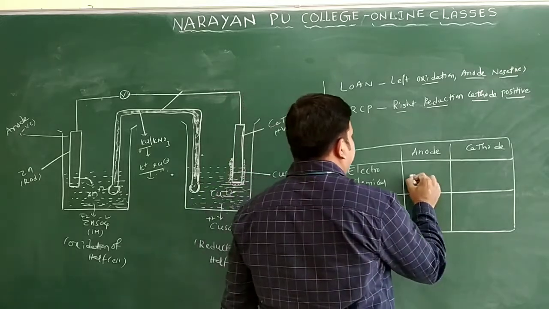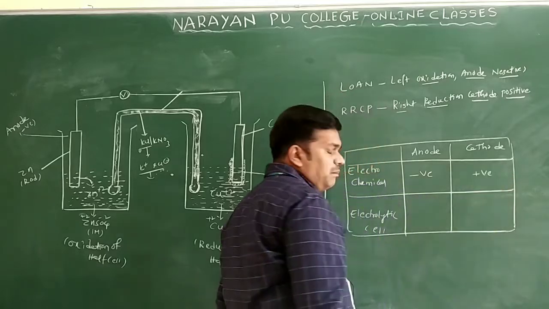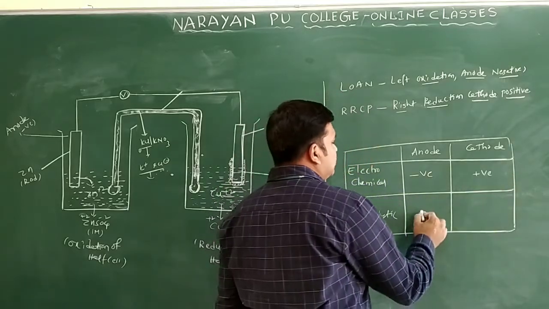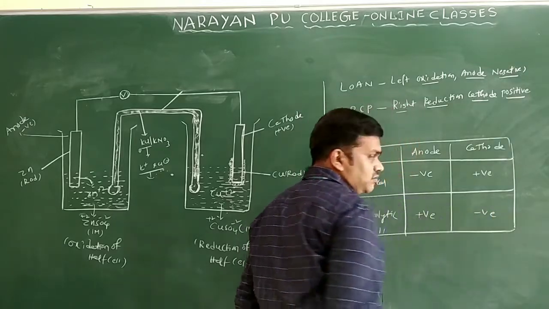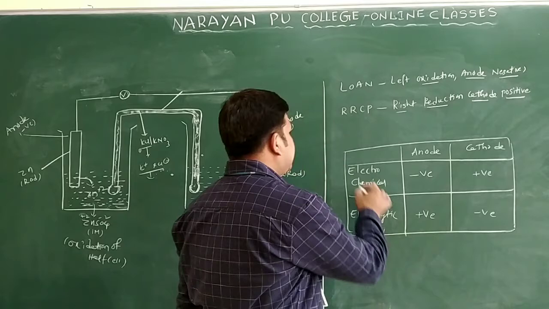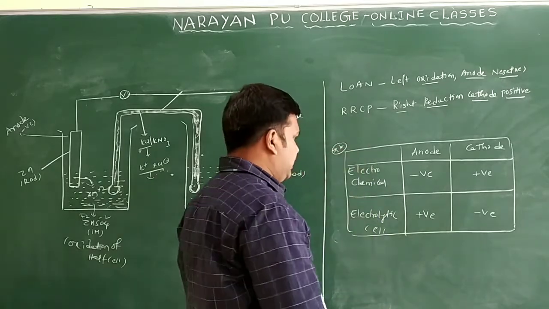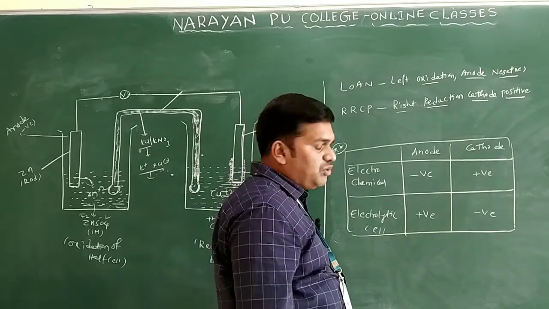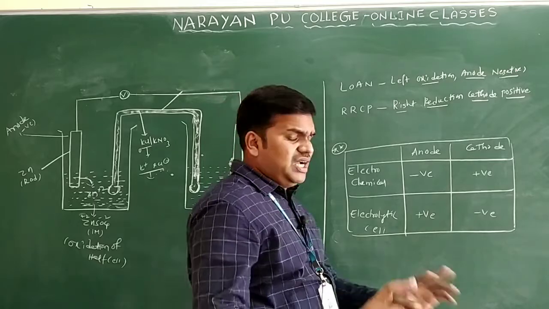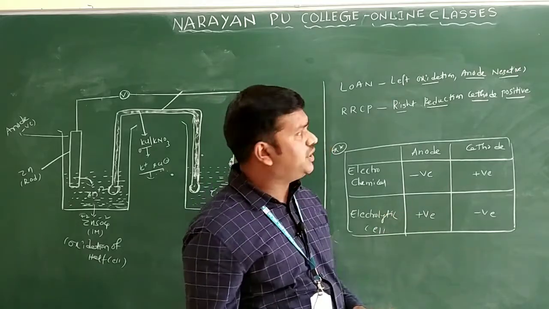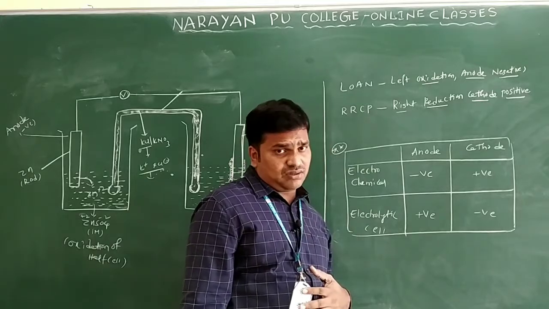Anode is a negative terminal, and cathode is a positive terminal. But in the electrolytic cell, it is reversed. Anode is a positive terminal, cathode is a negative terminal. This is the difference, very important. In the electrochemical cell, anode is negative and cathode is positive; in the electrolytic cell, anode is positive and cathode is negative.